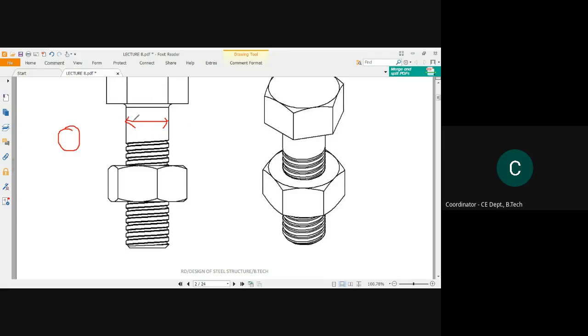So the nominal diameter plus the standard clearance, which we have to adopt from the IS code, will be the gross diameter of the bolting system. So the extra length which we incorporate to make the bolt go through the hole, that will be the gross diameter, the total diameter, meaning the nominal diameter plus the standard clearance given in the IS code. Okay.